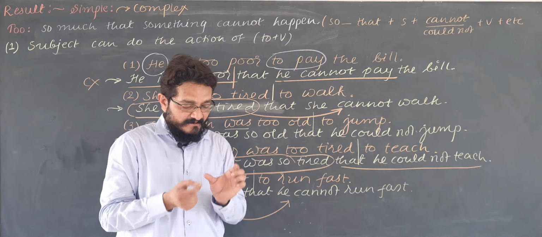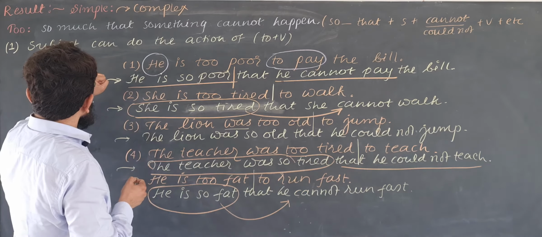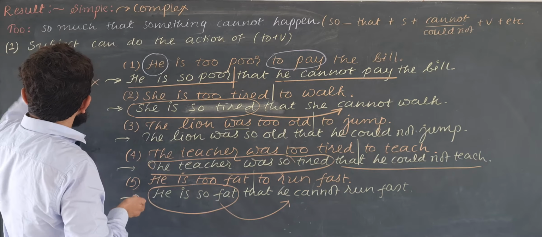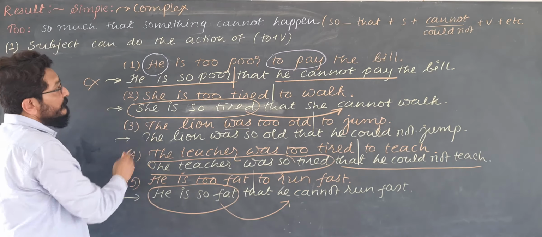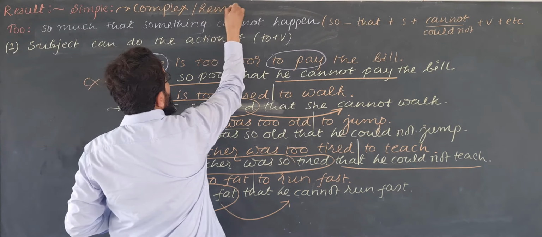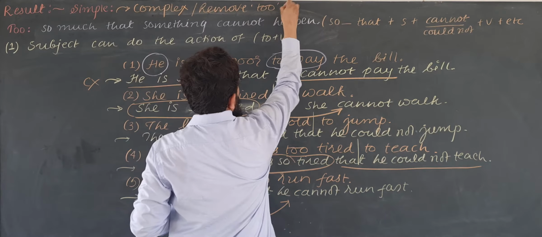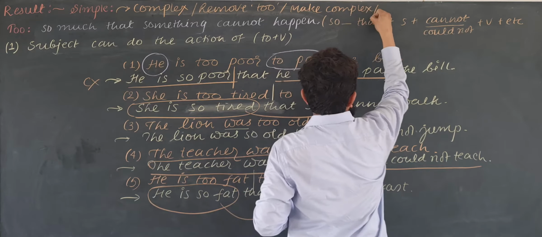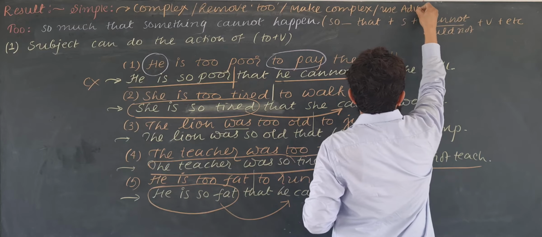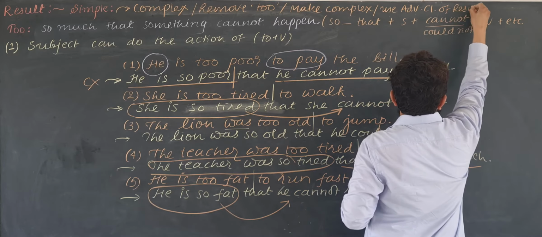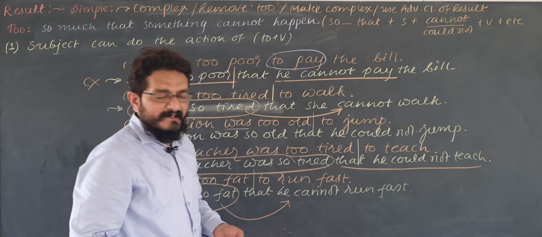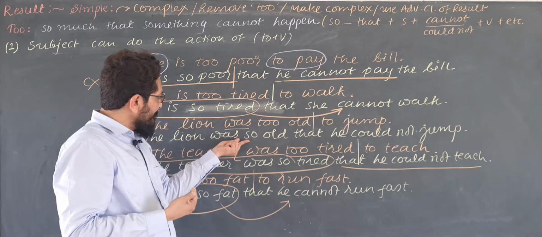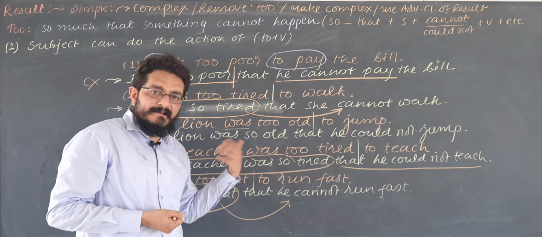So here what have we learned? We learned that a simple sentence can be converted into complex by removing to in the sentence. So this process is also called remove to, or you can be asked make complex, or you can be asked use adverb clause of result. Right? So to was there, we removed it. The sentence with to was simple, we removed it, and the product sentence always became complex.